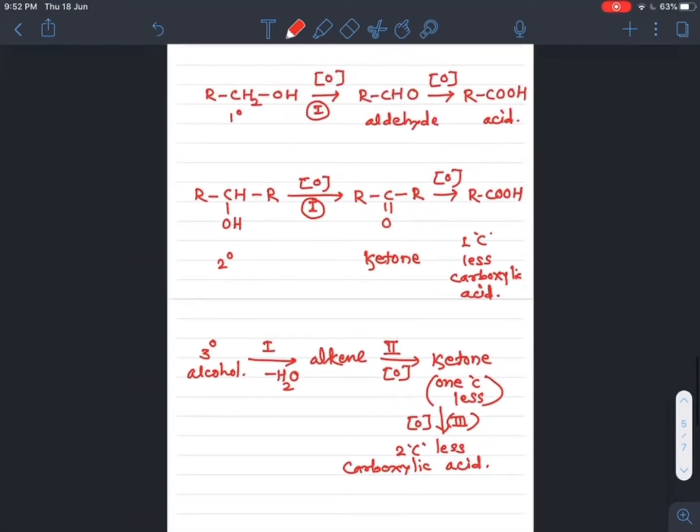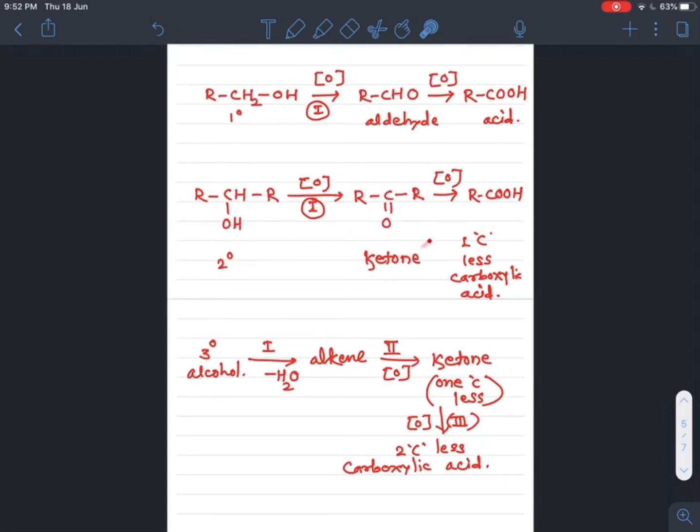So let's see here, if you compare the primary, secondary and tertiary alcohol. In primary alcohol, first step we get aldehyde and finally gives the acid, with same carbon containing aldehyde and acid.